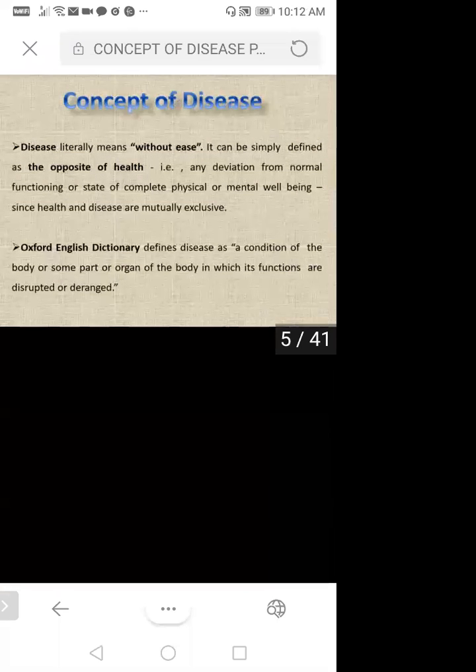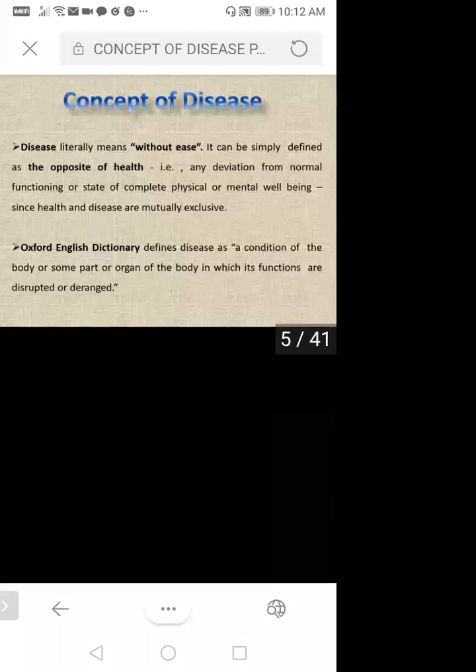Disease literally means without ease. It can be simply defined as the opposite of health, that is, any deviation from normal functioning or from a state of complete physical or mental well-being, since health and disease are mutually exclusive. It may be that physically your routine changes, or mentally you find that your routine is getting changed. If you find that you have some changes in your mental health and you are deviated from your normal routine, that is an indication of disease.